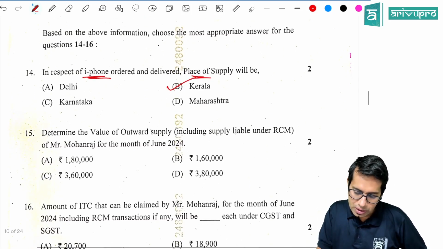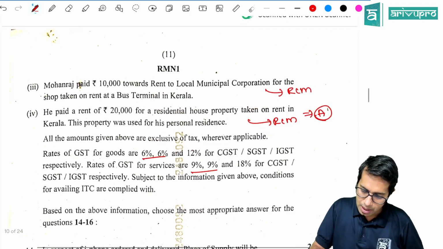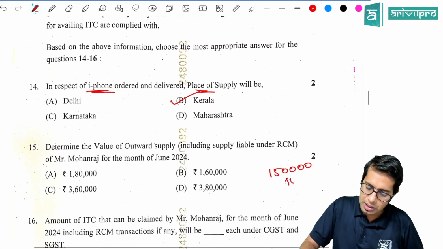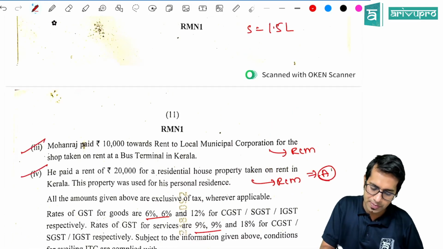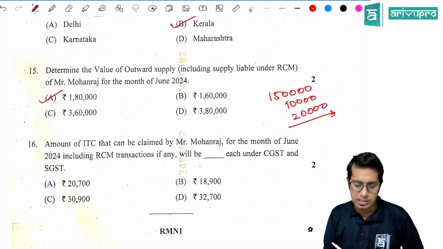Determine the value of outward supply including RCM. So he has sold goods worth rupees 1,50,000 and RCM is how much, sir? RCM is 10,000 rupees plus 20,000 rupees. Sir, why 10,000 and 20,000? Which is with respect to these two items, which will come to 1,80,000 is the right answer for this question.